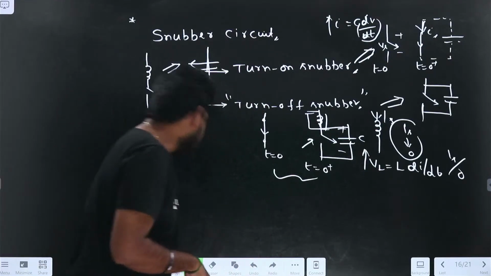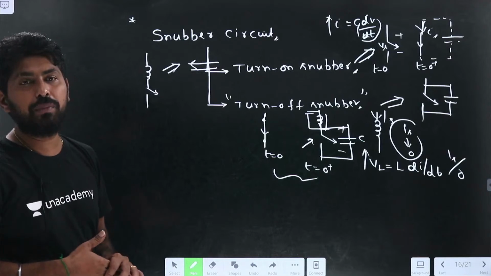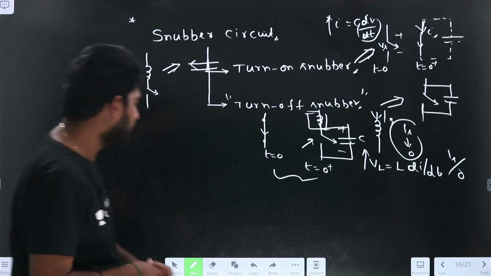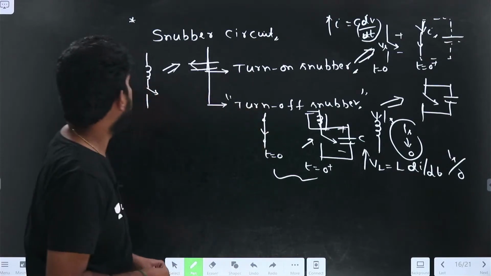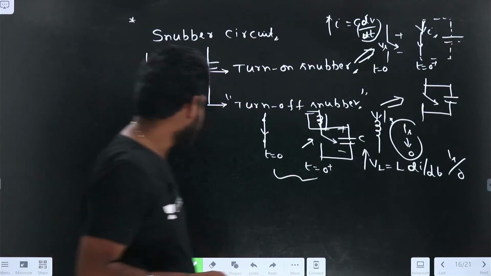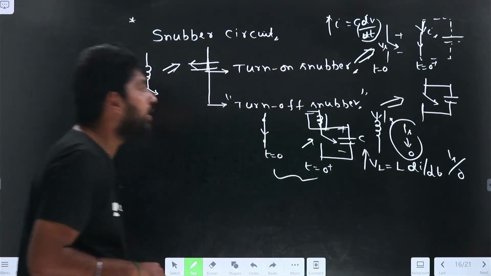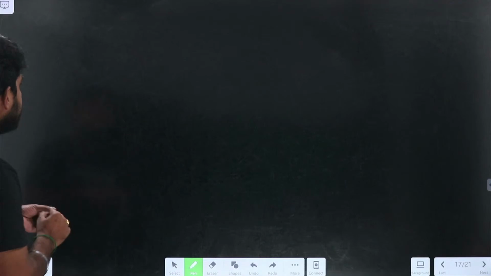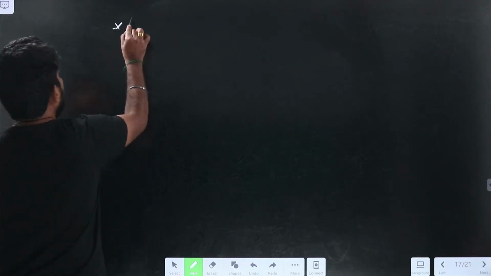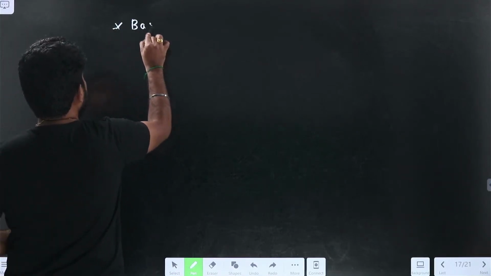Now let us see the basic turn-off snubber circuit. Let us analyze the basic turn-off snubber circuit and how it will work.